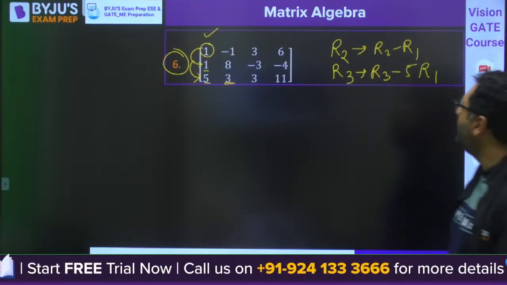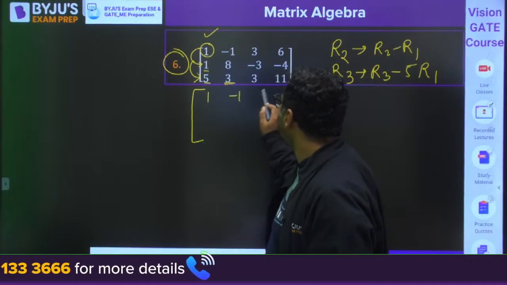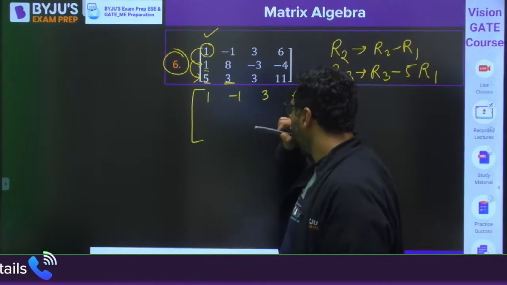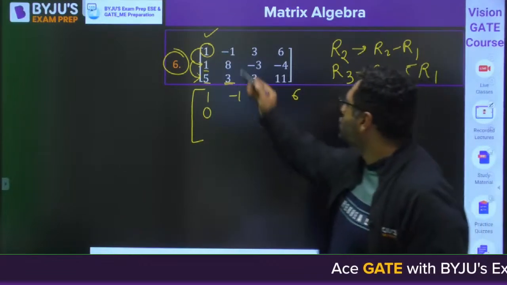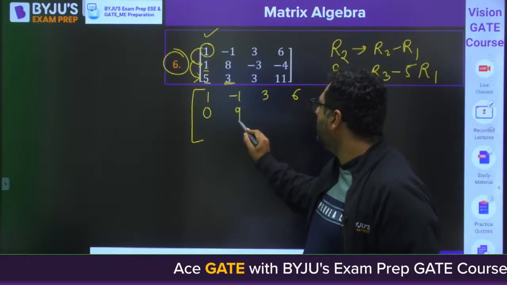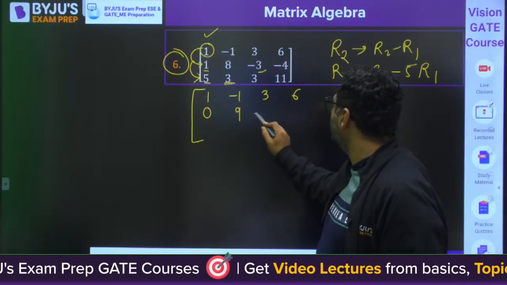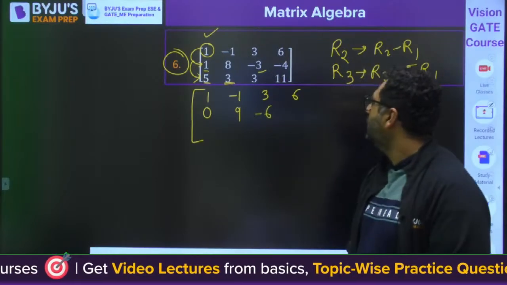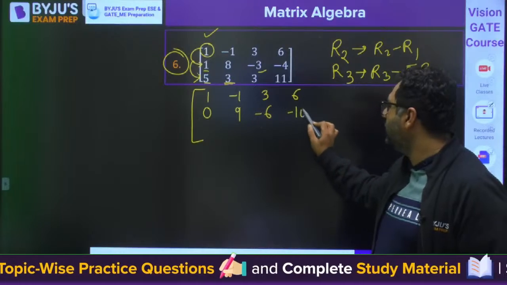When you operate R2 minus R1: 1 minus 1 is 0, 3 minus 3, 6 minus 6, so it becomes 0. Then 9, minus 3, minus 6, minus 4, minus 6, minus 10.